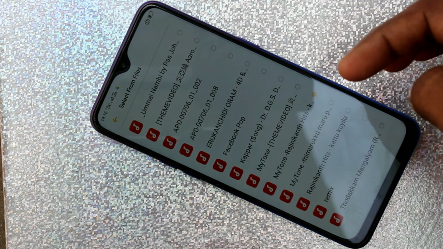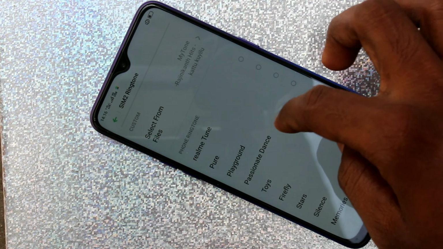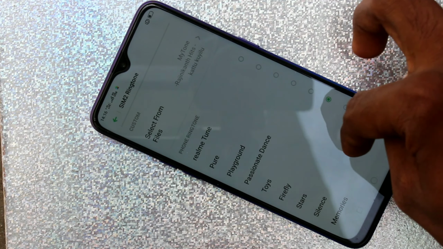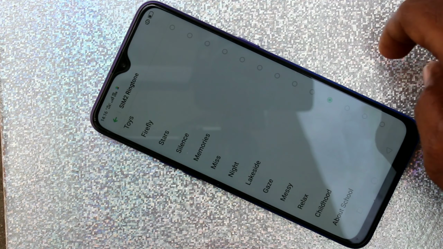In this way, you can easily set ringtone for SIM2 also. This is also similar to what I have done for SIM1 ringtone.